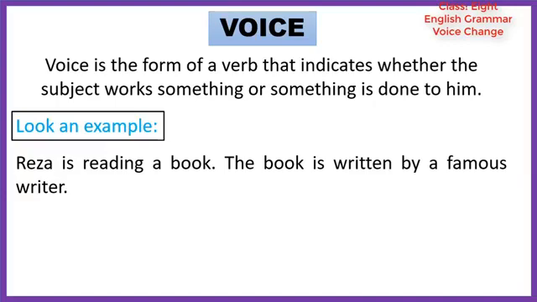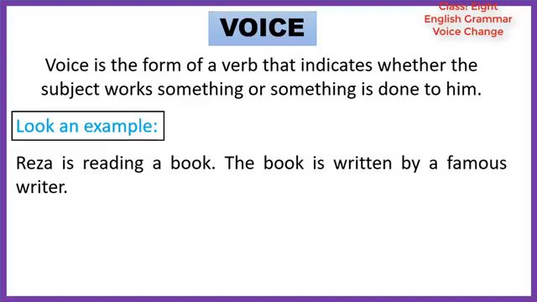Here, subject is Reza and Reza is reading a book. So, here subject is doing something, and the other sentence is the book is written by a famous writer.